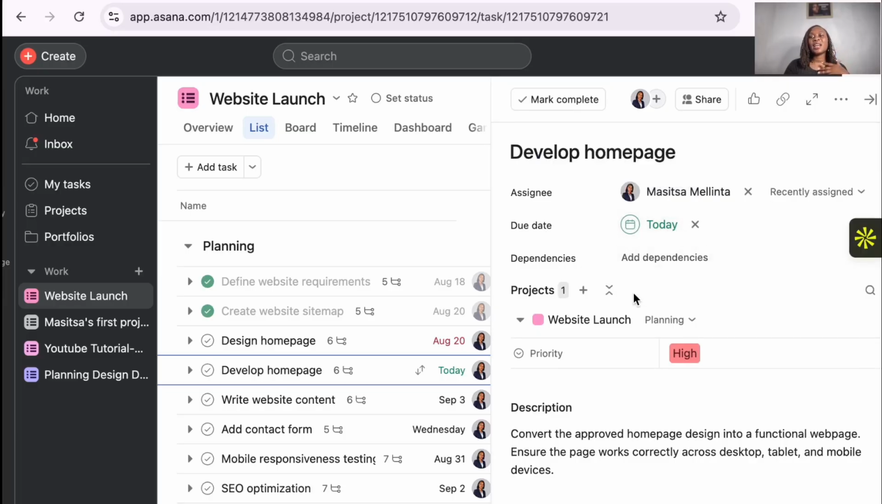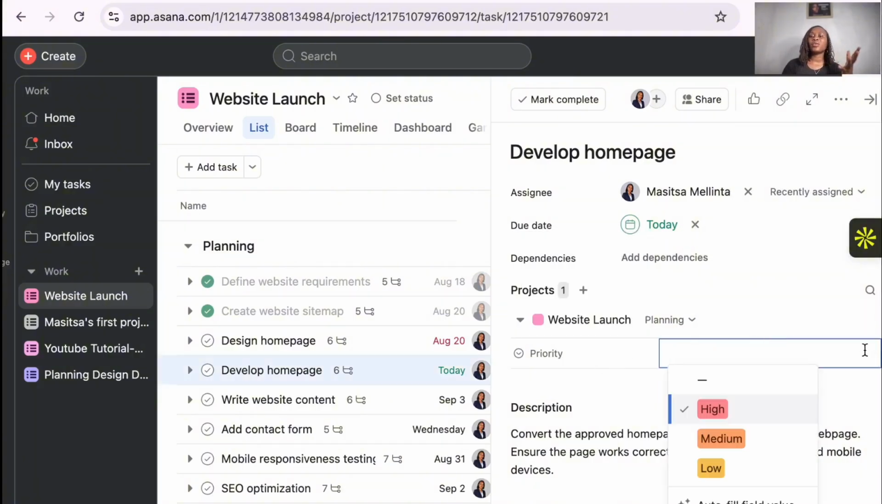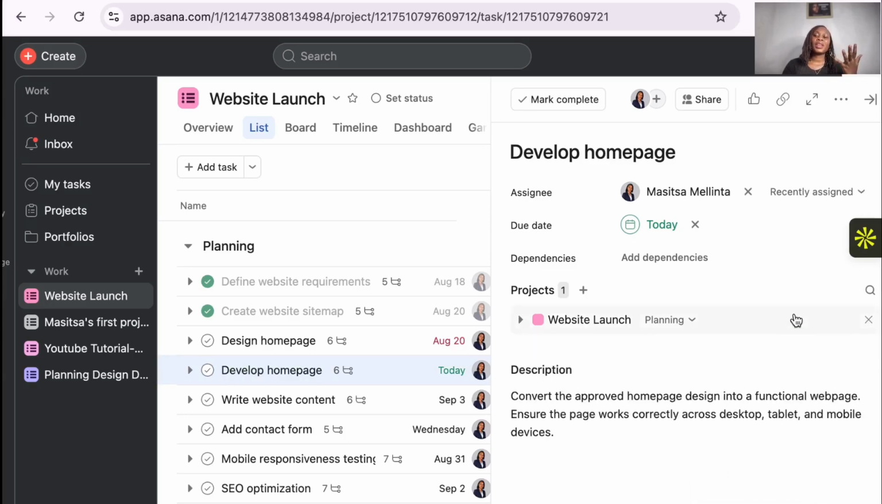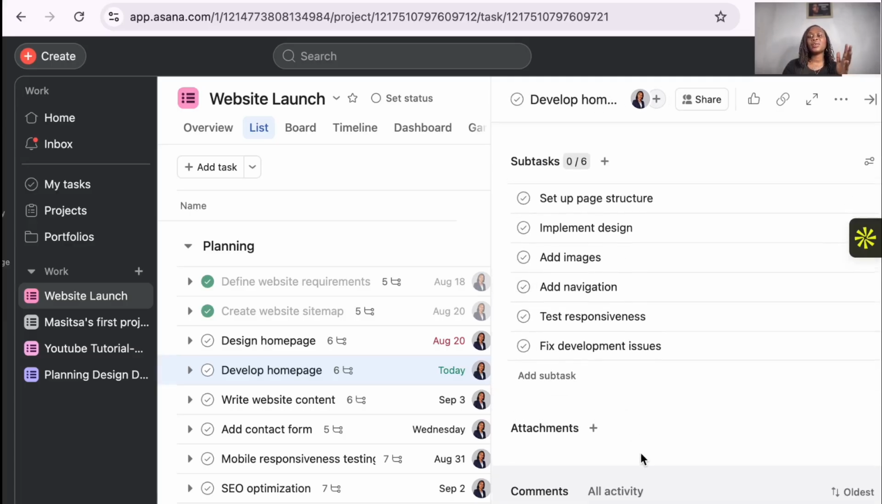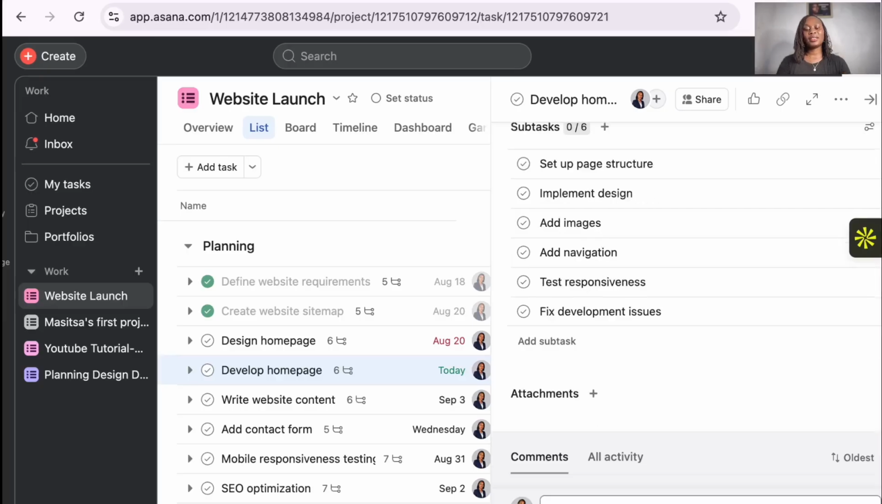Then dependencies, I don't add dependencies unless needed. Then the priority here, it's high. You can change the priority to medium, low, or even add another custom field depending on the work that you do, right? Then once you're done with that, here you can see the comments. If you want to add a comment, for example, you're saying at Melinta, at Melinta, please review.